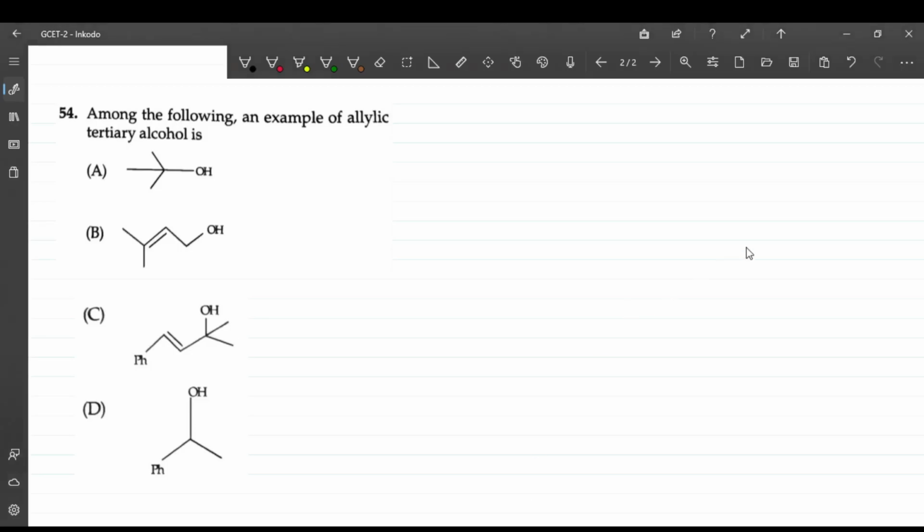Question number 54. Question is, among the following, an example of allylic and a tertiary alcohol. What is the meaning of allylic? Allylic alcohol means, if this is a double bond, this is the example of allylic alcohol. I'll tell you the simplest way: here the hybridization of the carbon is sp3 and the next carbon is sp2. Among these, which is allylic alcohol?